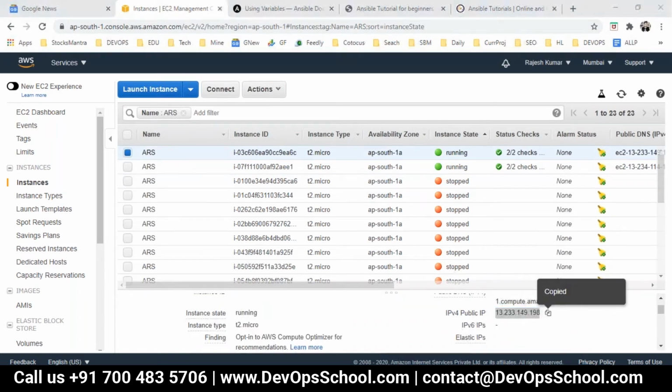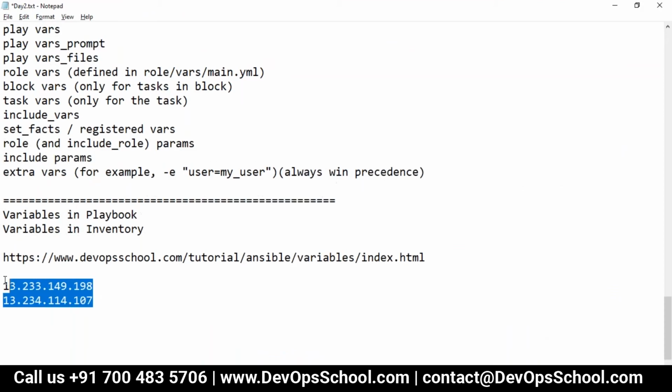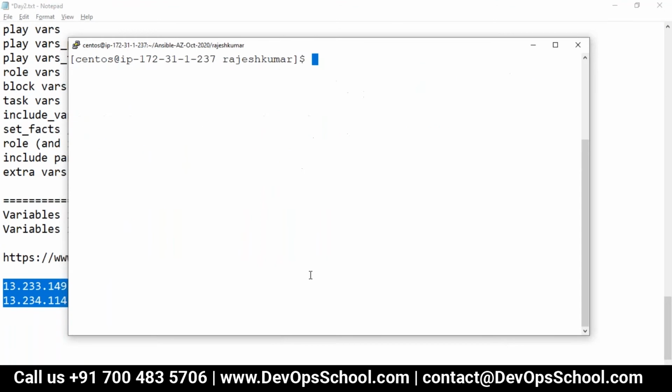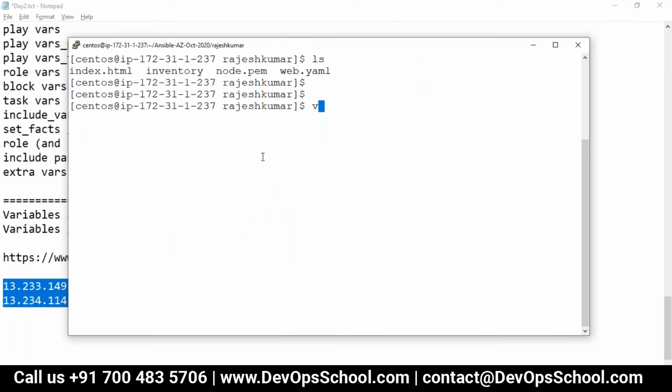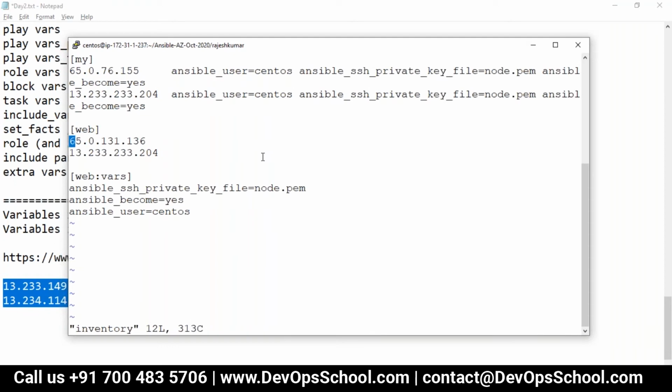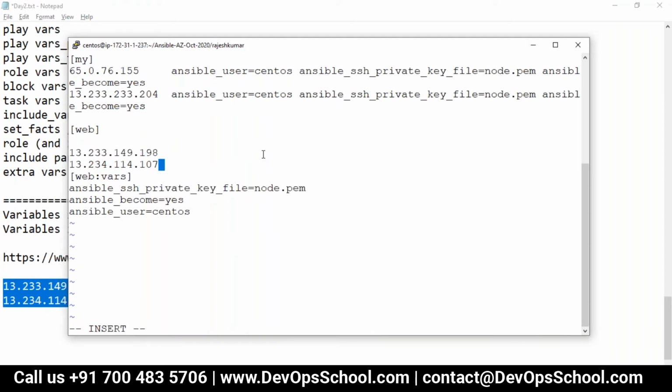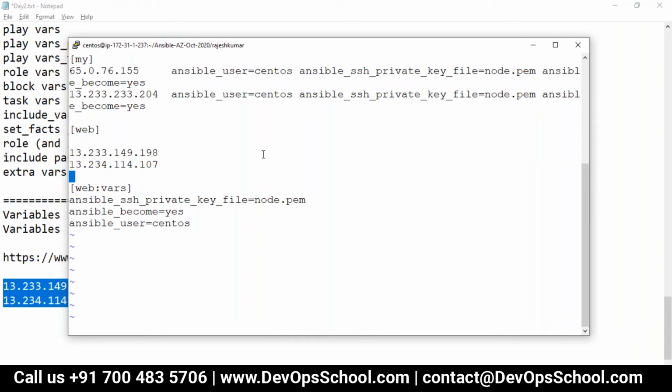This is the first machine, and this is the second machine. These are the two machines I'm going to use for the demo. Look at my screen, guys. In the inventory, I will update web.